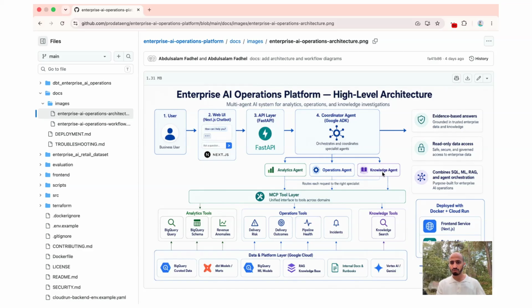And the knowledge agent is going to use the knowledge search, which is coming from the RAG, like the data that we have as an organization. For example, we could provide data in files, or we could tell it to go into the database and read it, go to our Confluence page, any data related to the company itself. So it cannot hallucinate after this. The hallucination will be reduced drastically with this, because we have a knowledge base that we provide to the agent.